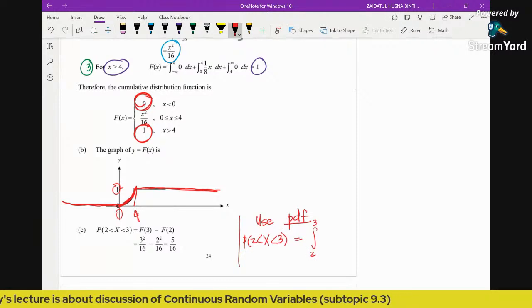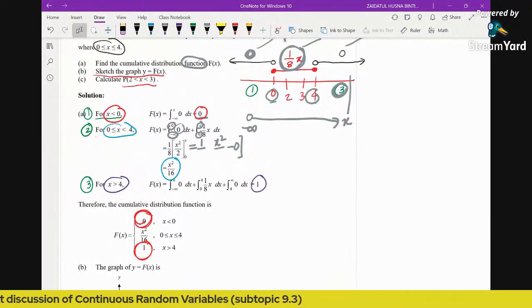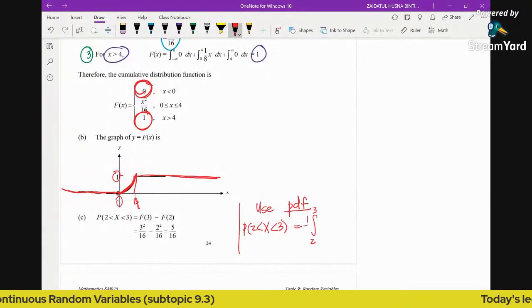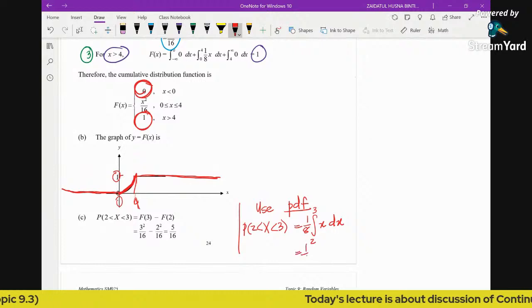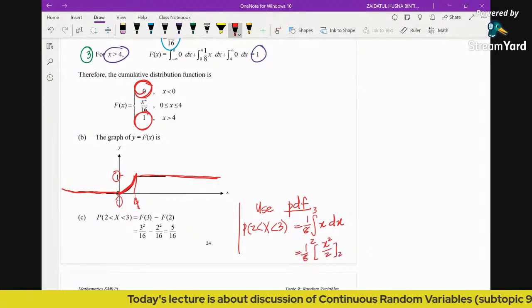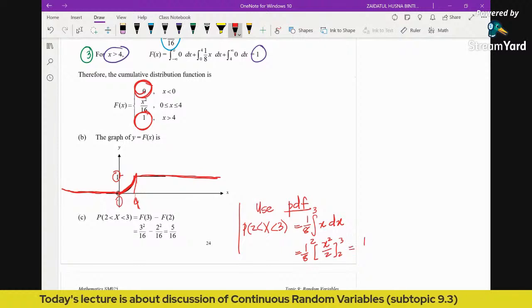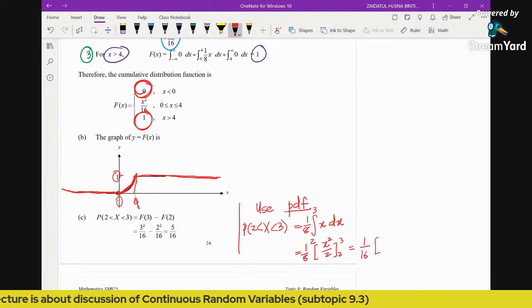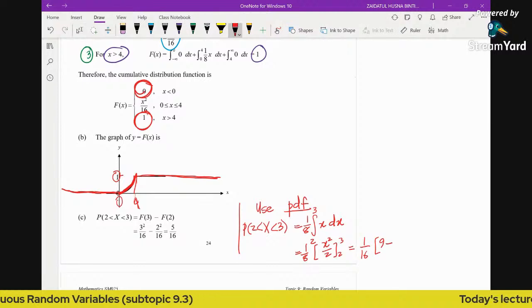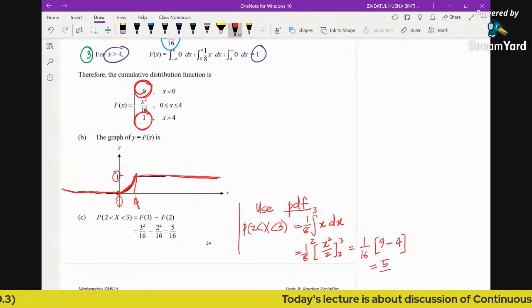You have the function defined as 1 over 8x just now. So the integral of 1 over 8x dx gives 1 over 8 times x squared over 2, from 2 to 3, which means 1 over 16 x squared. By substituting the limits, 3 squared is 9 minus 2 squared is 4. So the answer is 5 over 16.